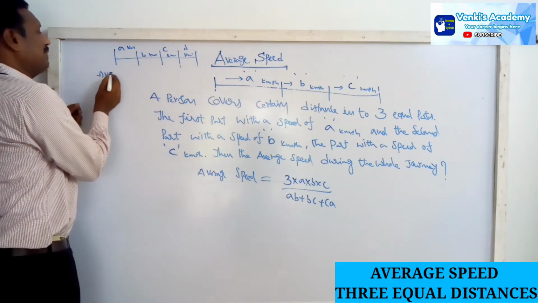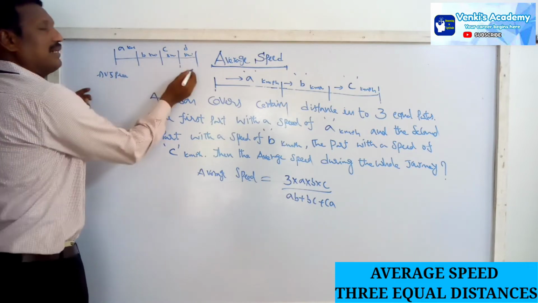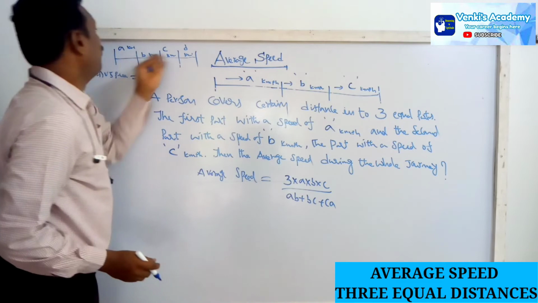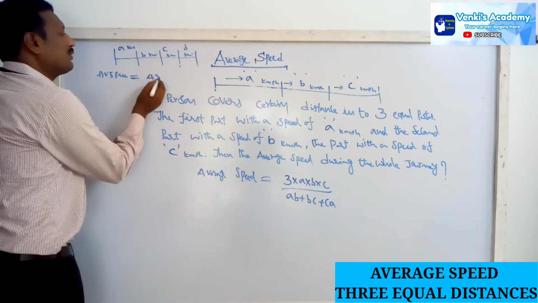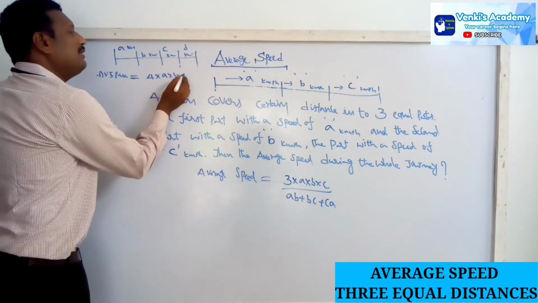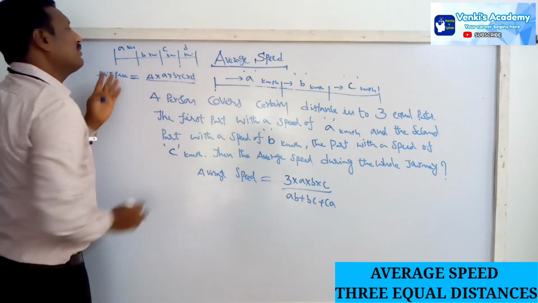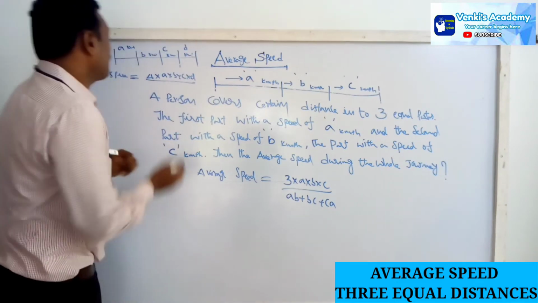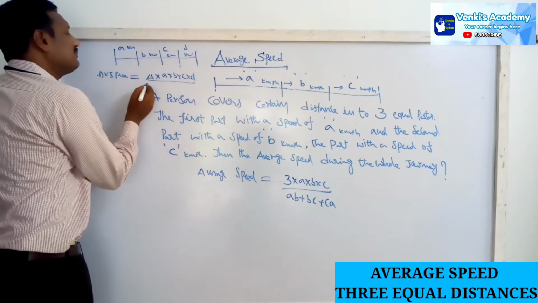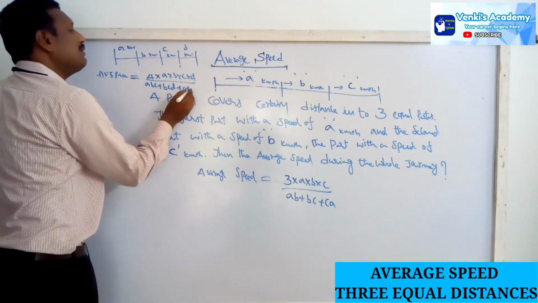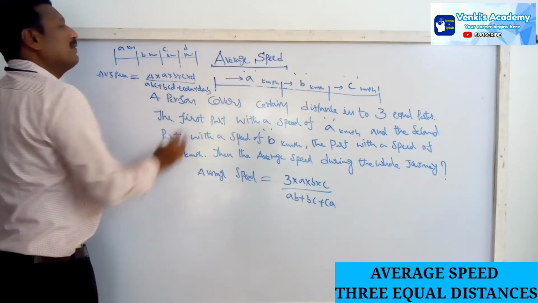Then the average speed: for 3 we used 3, here for 4 we use 4 into the product of the speeds, A into B into C into D, by the sum of the LCM, not A plus B plus C plus D. For ABCD it is ABC plus BCD plus CDA plus DAB.